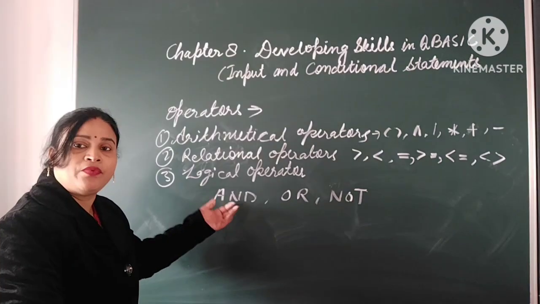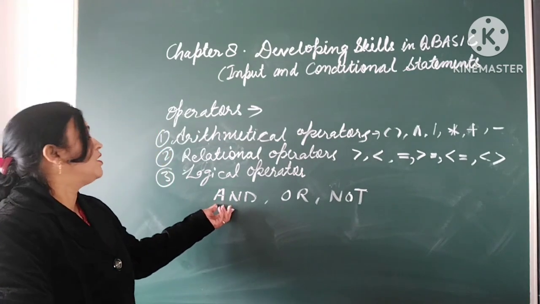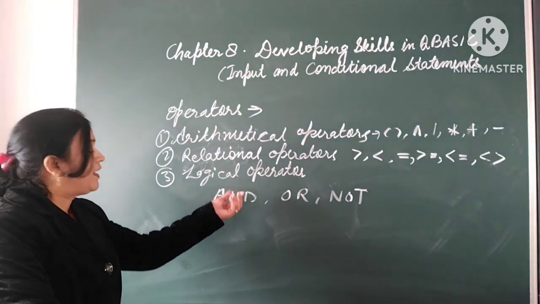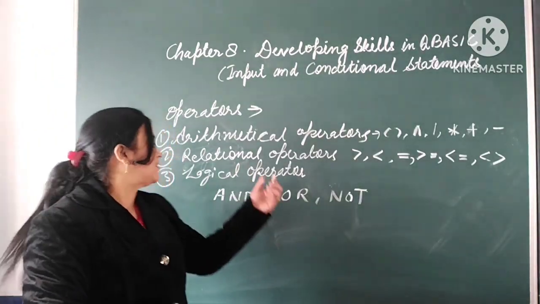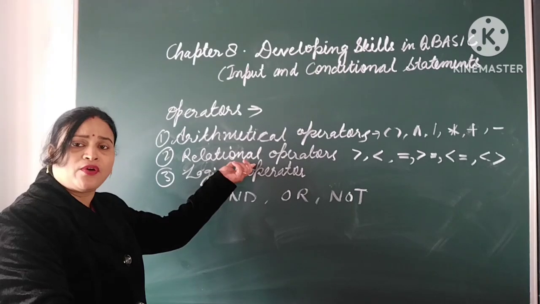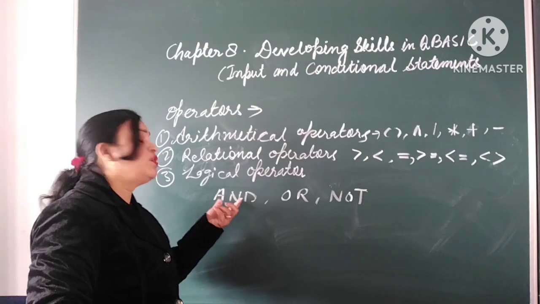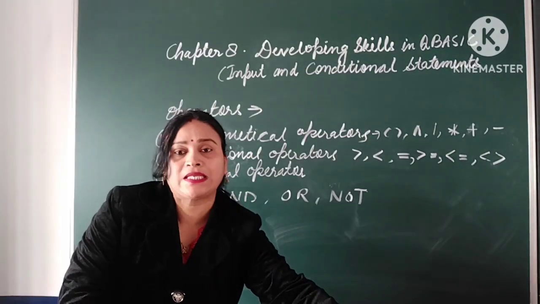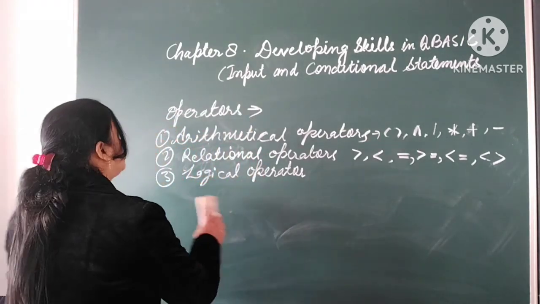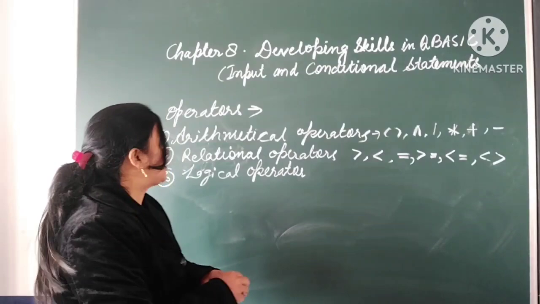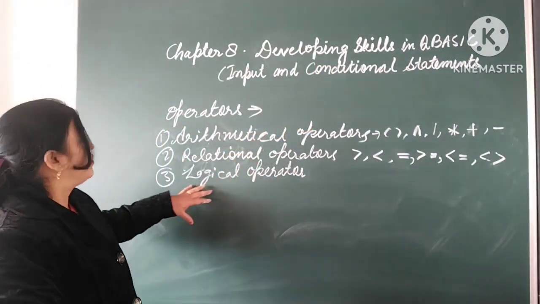When do we use them? When we want to compare more than 2 quantities. In that case, we use logical operators, and they also result in terms of true or false, as relational operators also do. See the examples. All these things will be used in input and conditional statements. That's why I am telling you what these are.